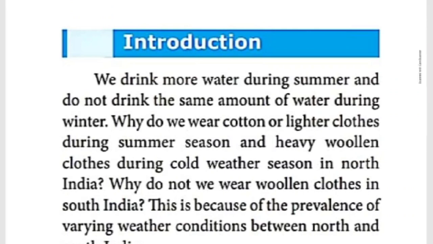Likewise, summer season time is March, April, May. That is the summer season. We like to wear only cotton as well as lighter clothes. At the same time, the winter season is the cold weather season, and we like to wear what type of dresses? Woolen clothes. This is because of the prevalence of varying weather conditions. The weather conditions are different between North India as well as South India.